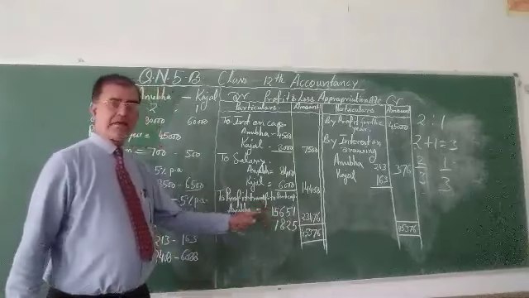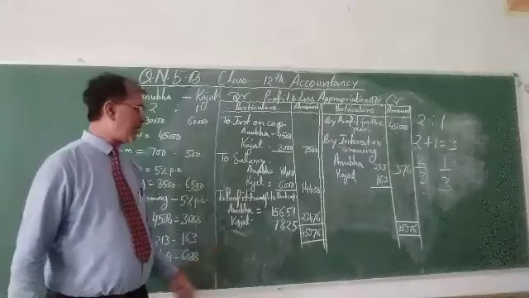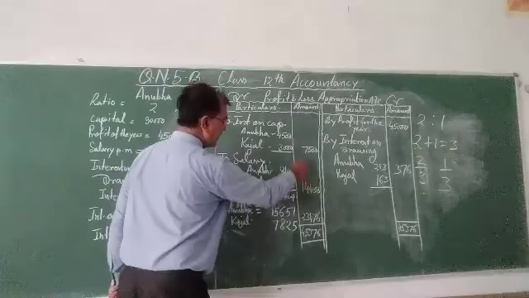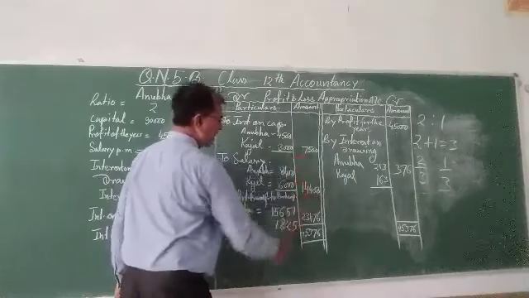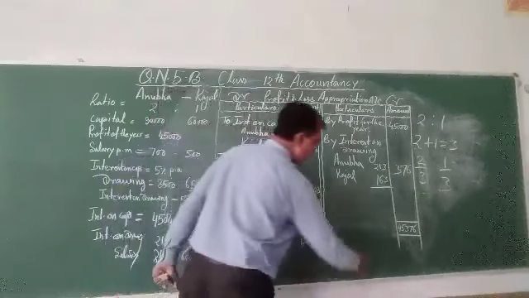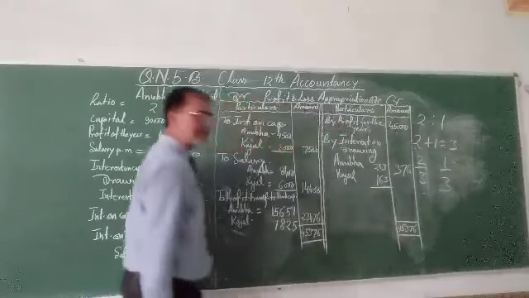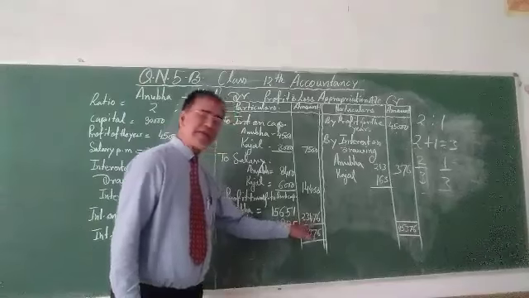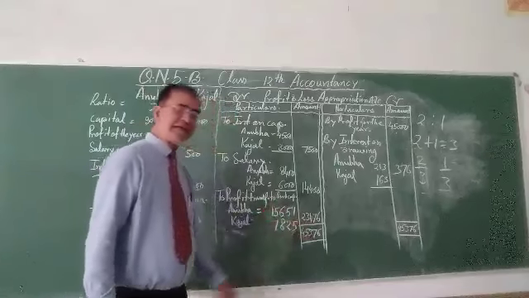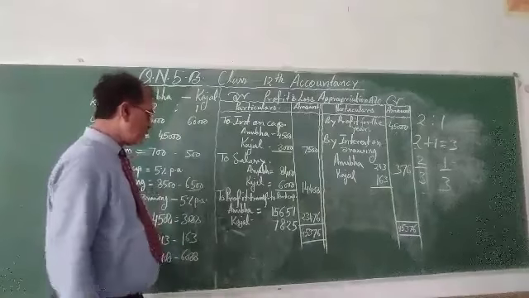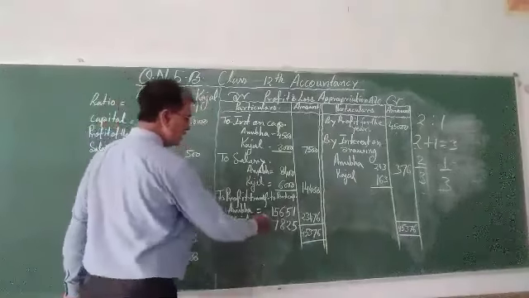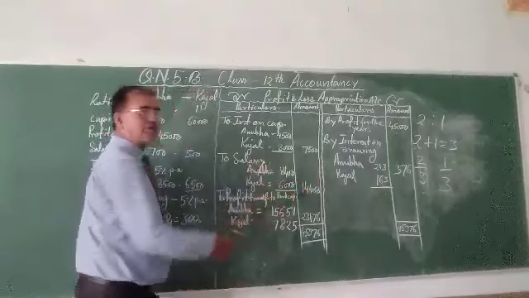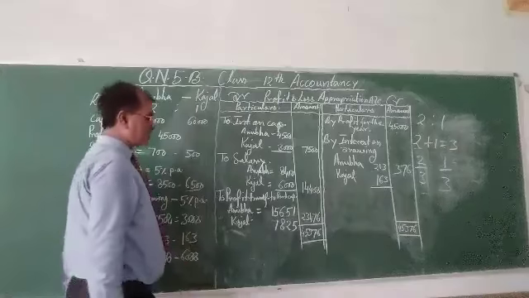23,476 will be the divisible profit. This was the total, 14,400 and 7,500, 21,900 deducted from 45,376. The remainder will be 23,476. It will be the divisible profit. So this way you can divide the profit amongst the partners according to their share given in the information of the question.